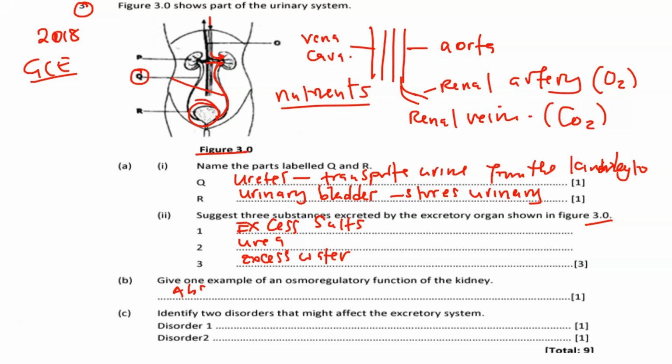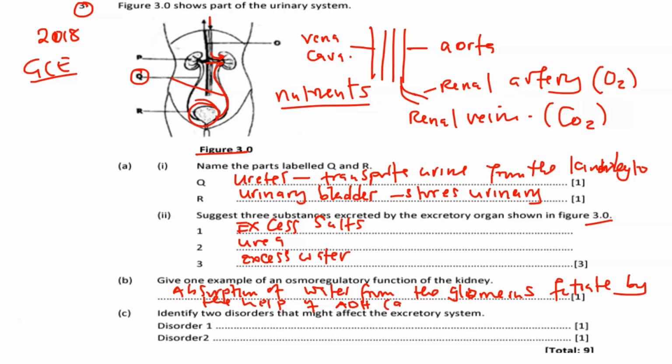So in this one we can write: absorption of water from the glomerular filtrate, with the help of ADH. You know what ADH is? The antidiuretic hormone, I guess it's written like this.